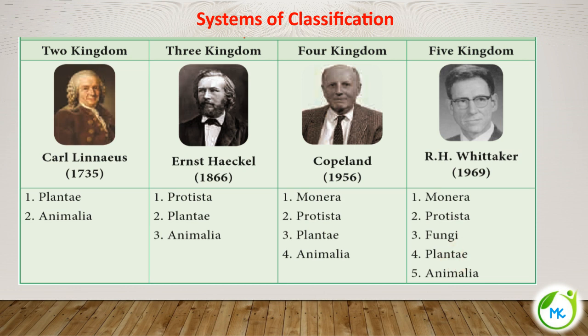You could see in all these systems, based on the two kingdom classification, another one kingdom was added, giving rise to the three kingdom classification. Another one kingdom was added, giving rise to four kingdoms. In the same way, another one kingdom was added to the four kingdom classification, giving rise to the five kingdom classification by R.H. Whittaker, the kingdoms being Monera, Protista, Fungi, Plantae, Animalia. When you are asked to write or name the five kingdoms under Whittaker classification, you have to write this.